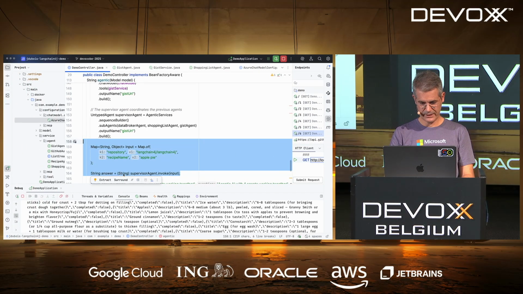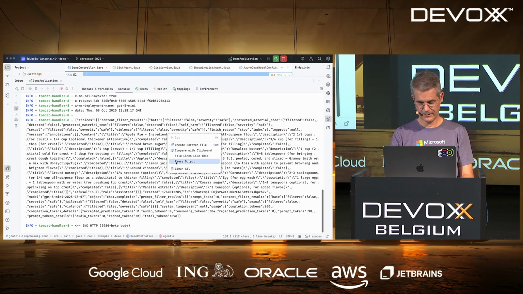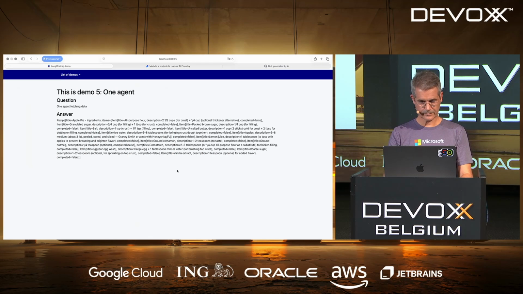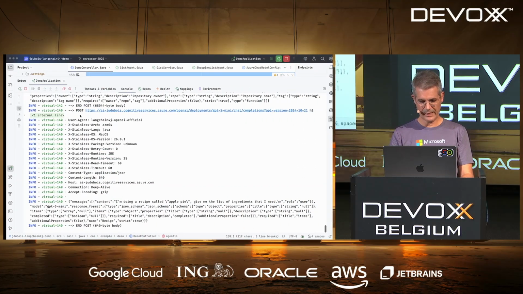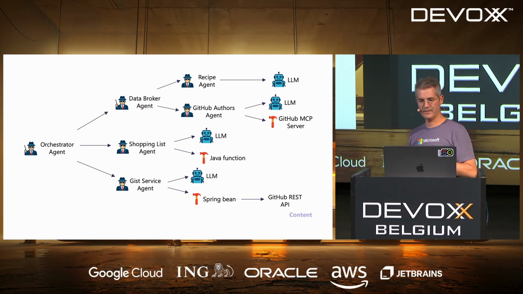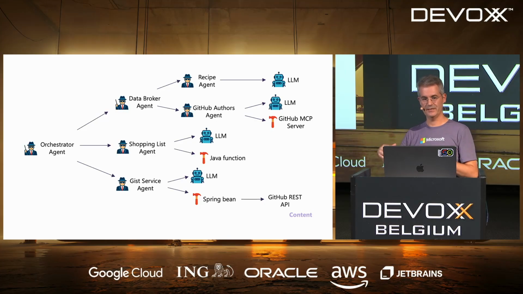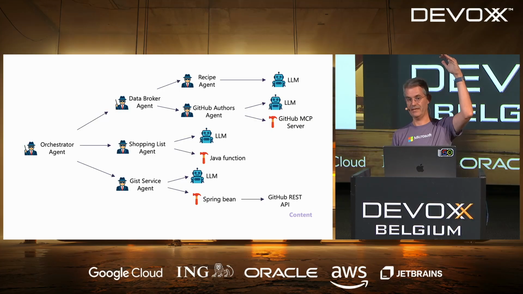Let's execute this. First, let me clean up the console again. So I'm going to execute this. It takes some time, so while it executes, let me detail a little bit. The question I always have when I show this: why are we doing all of this? It's a little bit like the monoliths and the microservices discussion. Why couldn't I have just one big prompt that tells everything?